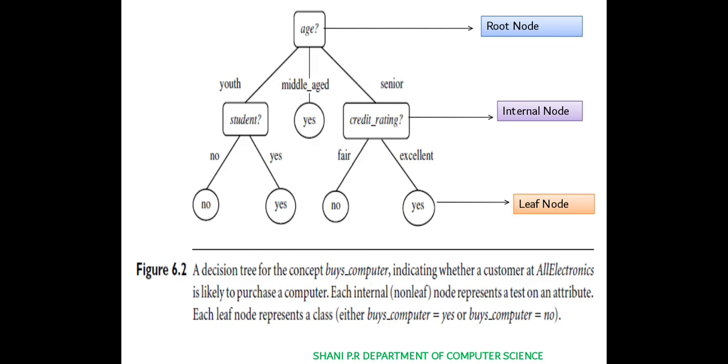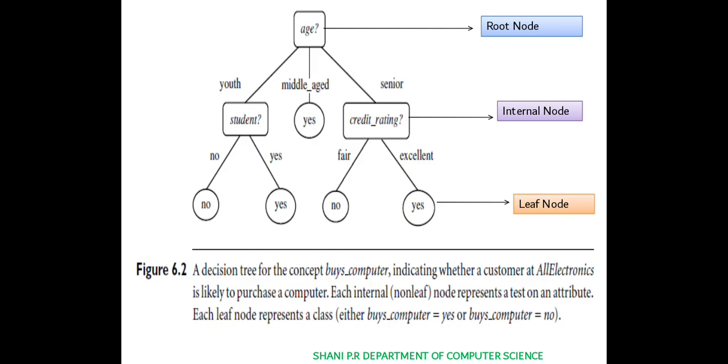AllElectronics is a shop where the customer purchases a computer, and they will consider the customer's age. Youth is a student, then middle aged persons, and then senior aged people. So whether they buy the computer or not is represented in the tree form.